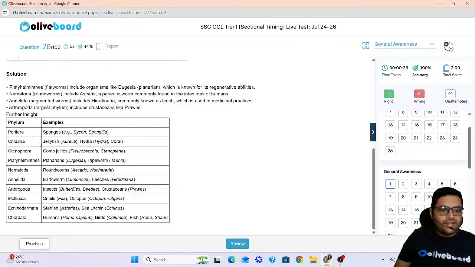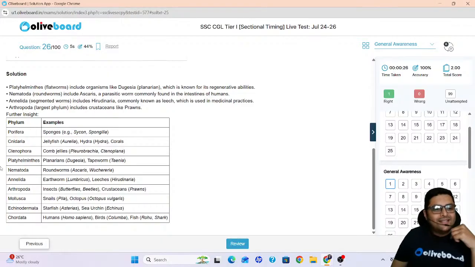Porifera, sponges; Cnidaria, jellyfish. Every phylum example is there. You can have a look. Platyhelminthes, planarians; Nematoda, roundworms; Annelida, earthworm; Arthropoda, insects; Mollusca, snails. Very important topic, quite confusing and tough to remember. Echinodermata is starfish. Chordata is humans, Homo sapiens. So please remember at least this one by heart.